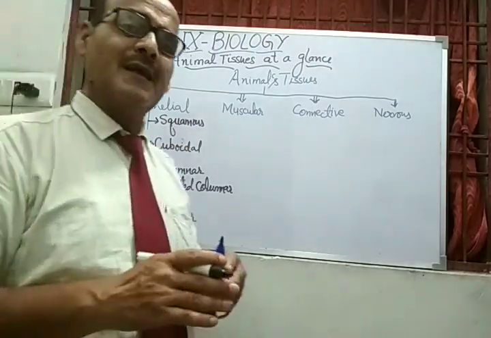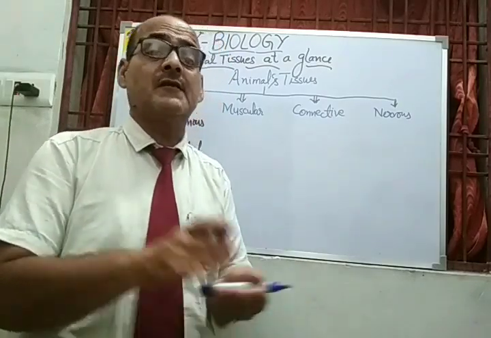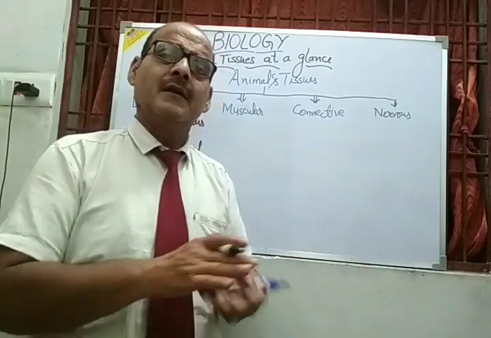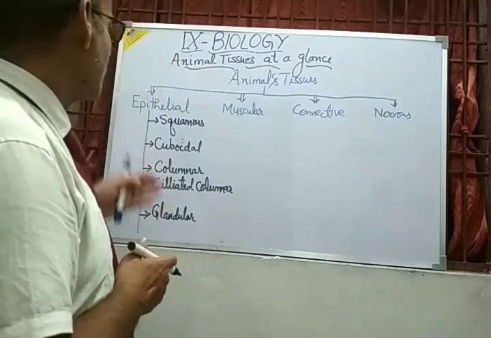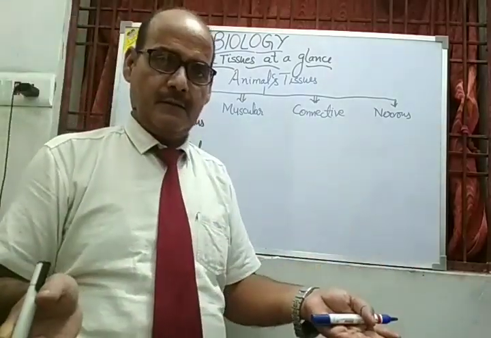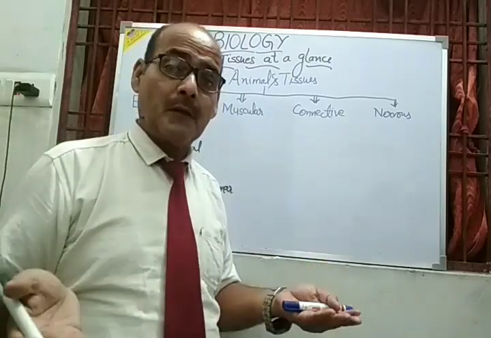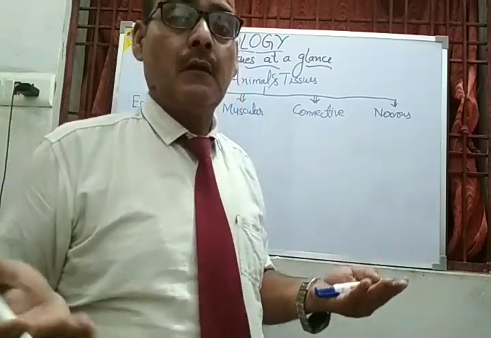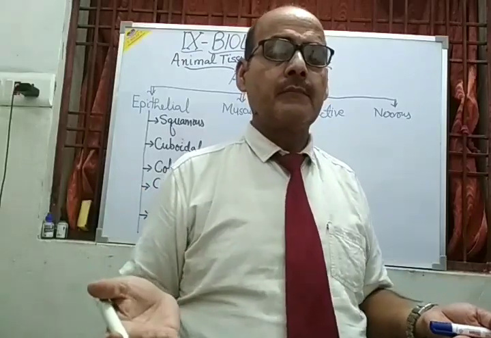As far as their specific functions are concerned, they perform different functions at different places, in different structures, in different organs of the body. My dear student, come to the epithelial. Epi means the outermost part, the apical part. The apical part in the animal body that we can always look at is the skin.